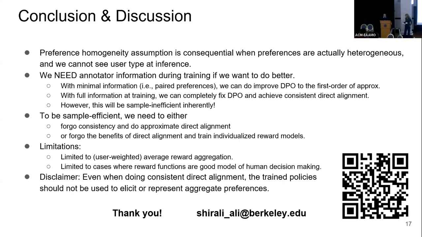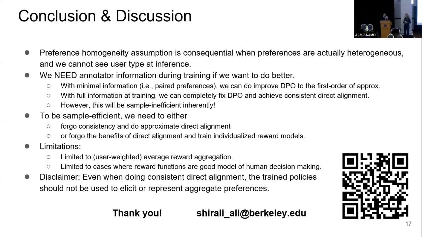Excellent question. We started from this constraint that we want to do one optimization, one direct alignment on my whole data set without identifying user types, because I might have tens or hundreds of user types, which I might not even be aware of. But that's a very good question.